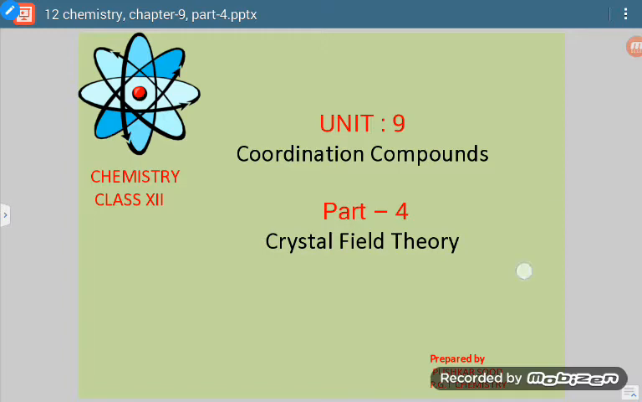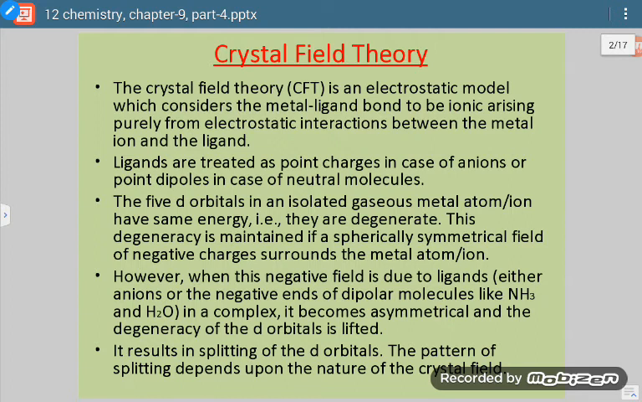Okay. So in this theory, the metal is considered as the positively charged portion and the ligands are considered as negatively charged portions. So the attractive forces are considered as electrostatic forces of attraction. Now let us discuss what all the postulates of this theory are.